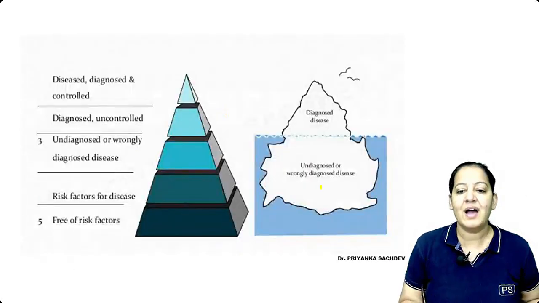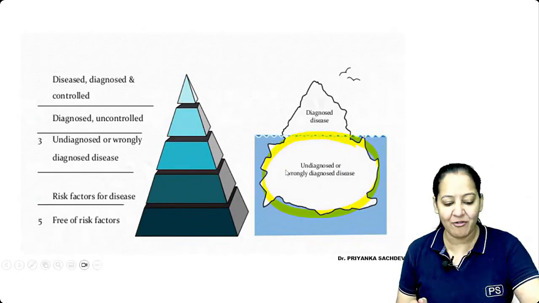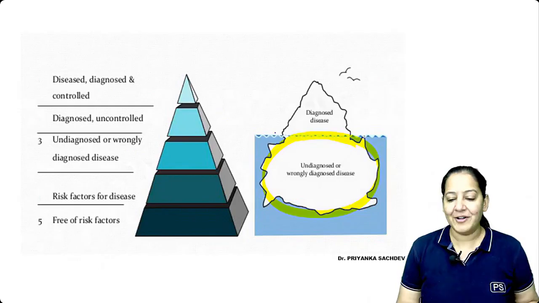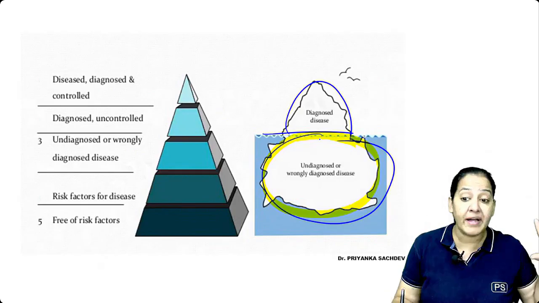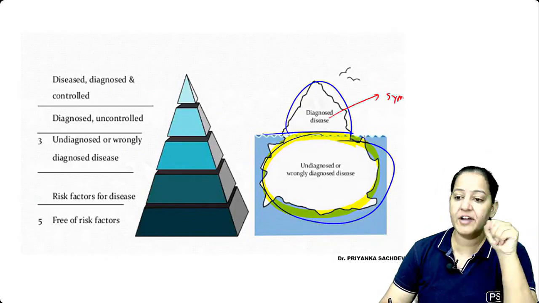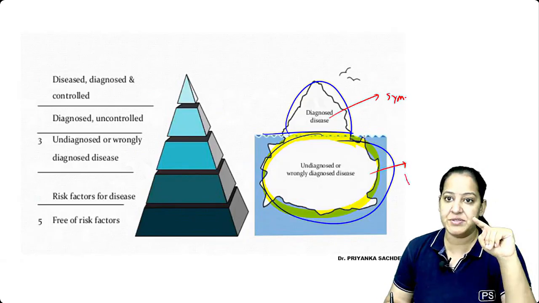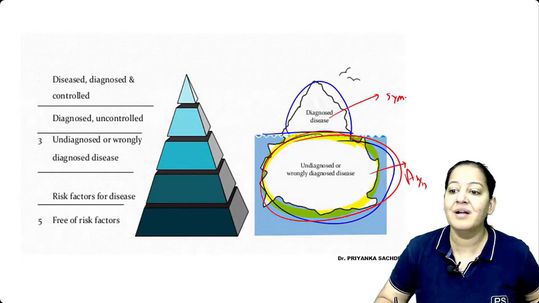So in the iceberg, they represent the submerged portion. I want to diagnose them. I already explained the iceberg phenomenon in the morning. How many of you were present in the morning? I told you about the iceberg. This is the tip which is very small, and this is the greater submerged portion. The tip is very small. It represents the clinical cases, and the submerged portion represents the undiagnosed cases, asymptomatic cases, right? So I am interested in the submerged portion now, right? The tip will come to the doctor.